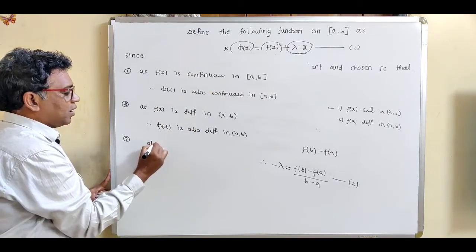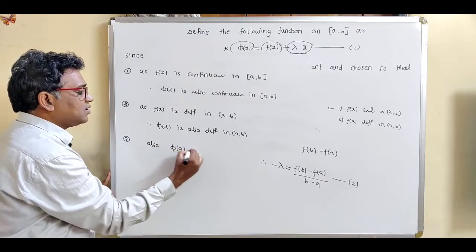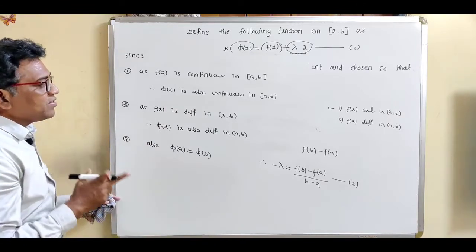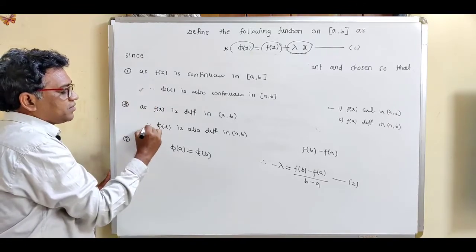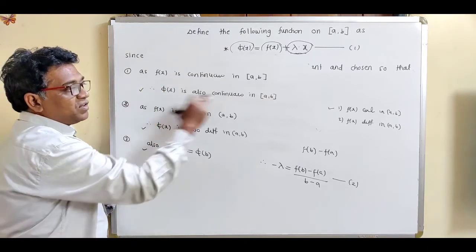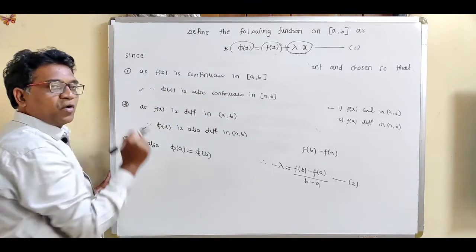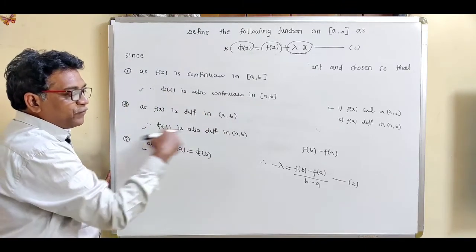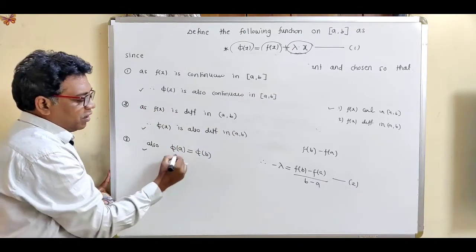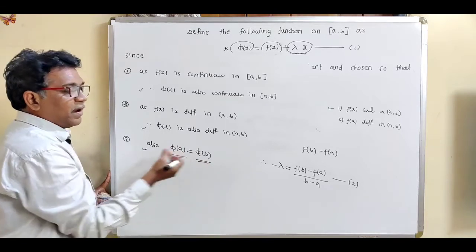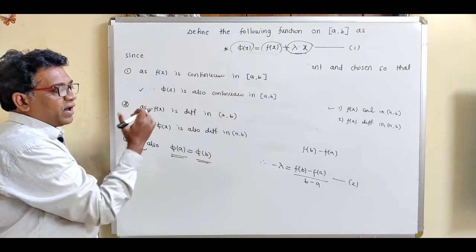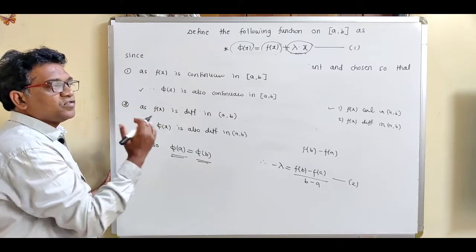And we have taken the third condition on phi. What is that condition? We have taken this third condition, phi(a) equal to phi(b). So obviously this function phi satisfies all three conditions of Rolle's theorem. The function is continuous in the closed interval [a, b], this is the first condition of Rolle's theorem. The function is differentiable in the open interval (a, b), this is the second condition. And what is the third condition? Functional values are equal at the endpoints. So phi(a) equals phi(b).